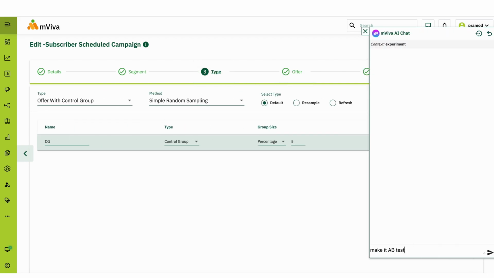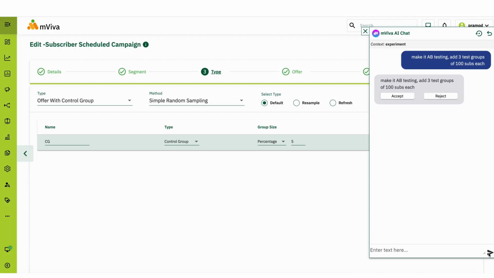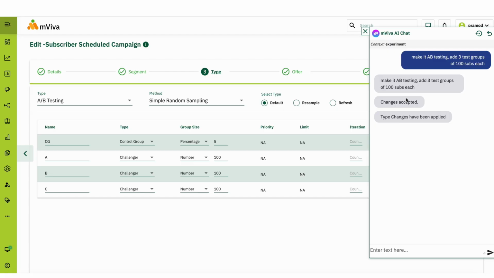However, if needed, you can further refine the campaign using contextual interventions, for example, defining A/B testing with 3 test groups of 100 subscribers each. mViva understands these inputs and incorporates them seamlessly into the campaign. You can then proceed to launch, and the campaign is immediately live.